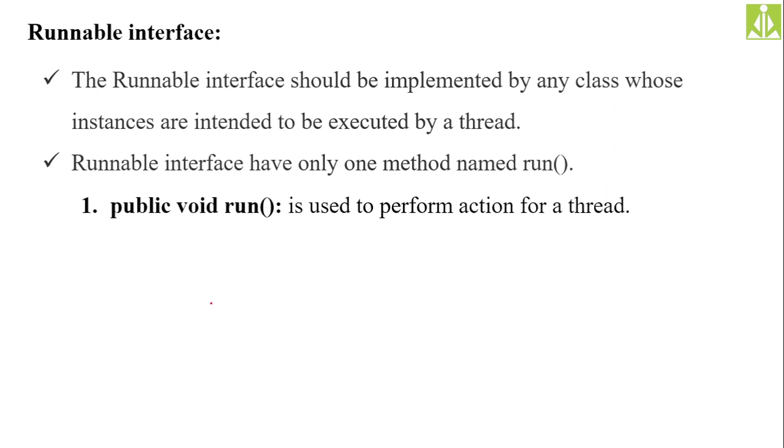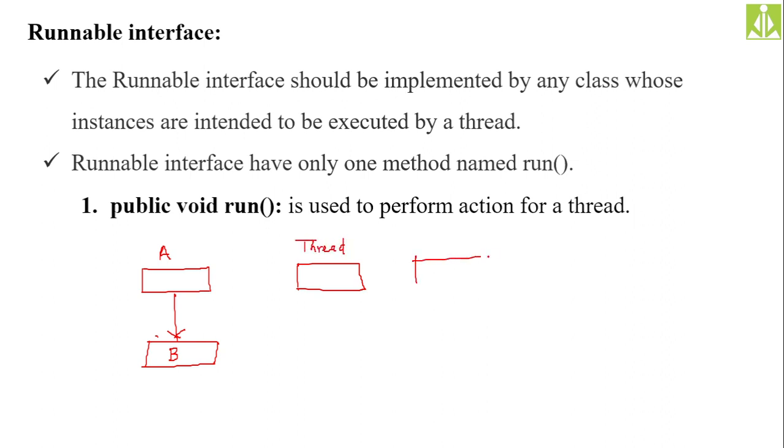See, when we have to go for this Runnable interface: suppose you have one class, A, and another class, B, and there is a relationship of inheritance between class A and class B. Here we have the Thread class, the predefined class, and the Runnable interface, the predefined interface.